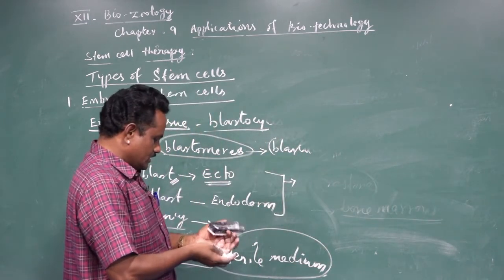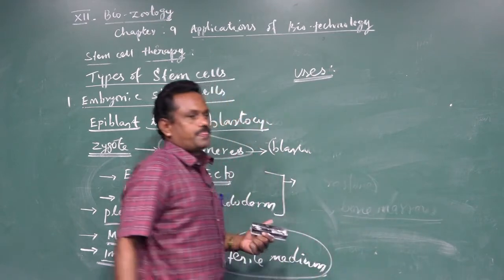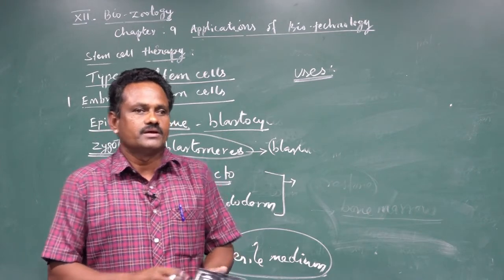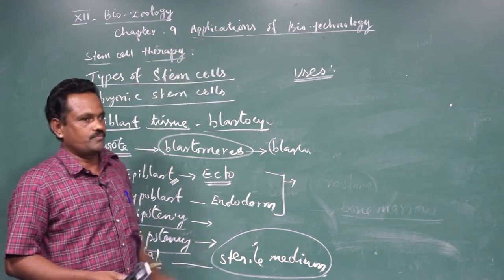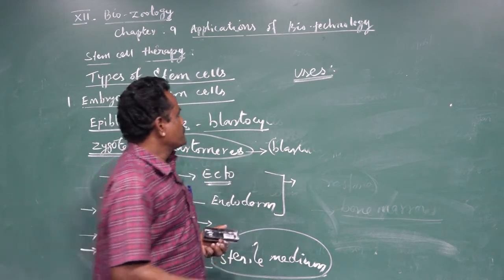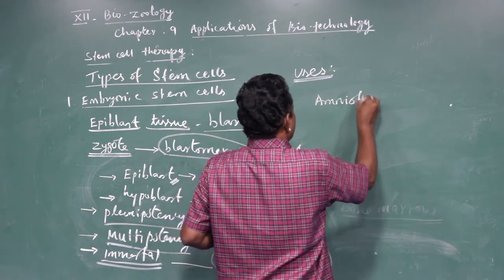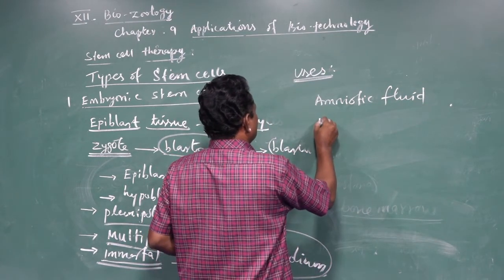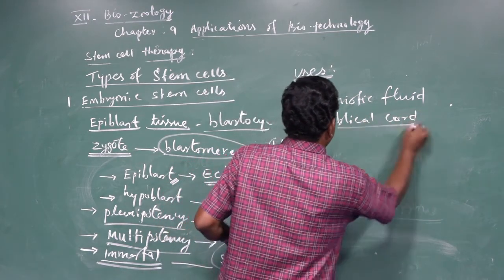These are the uses. If you see the uses of stem cells in the modern medicine world, stem cell therapy is highly useful because the stem cells can be collected either from the amniotic fluid or from the umbilical cord, right?